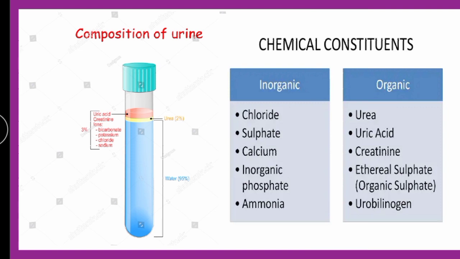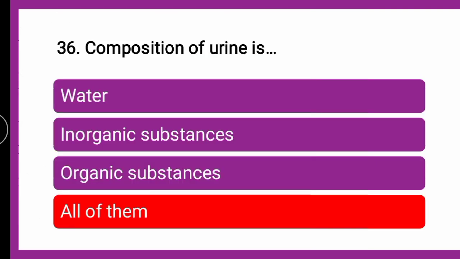So the constituents are inorganic constituents as well as organic constituents along with the water. Inorganic constituents include various ions such as bicarbonates, potassium, calcium, etc. And the organic constituents include components like urea, uric acid, creatinine, etc. So the correct answer is it is all of them. Urine contains water, then various solutes like inorganic and organic substances.